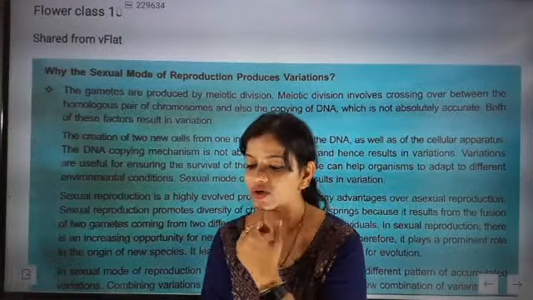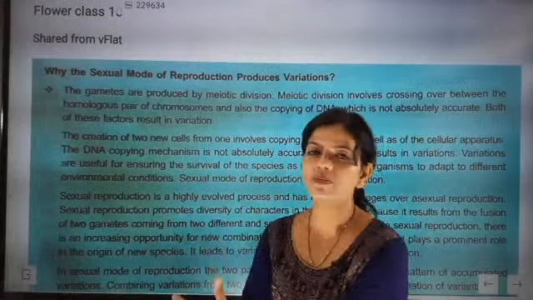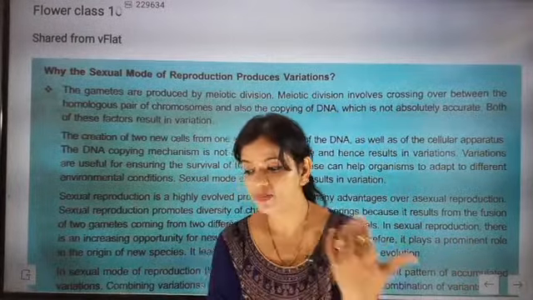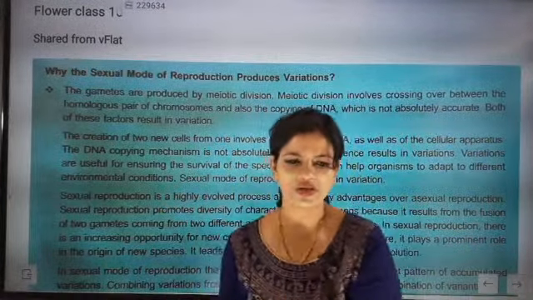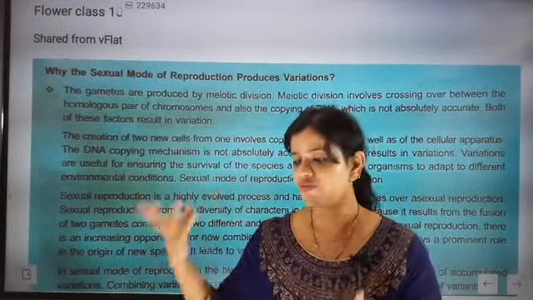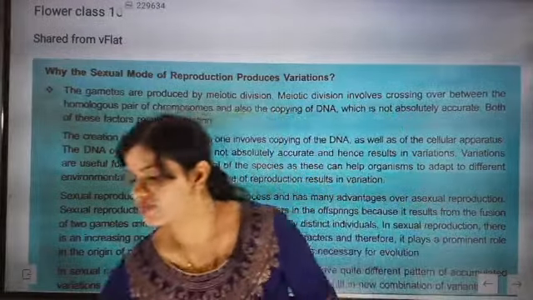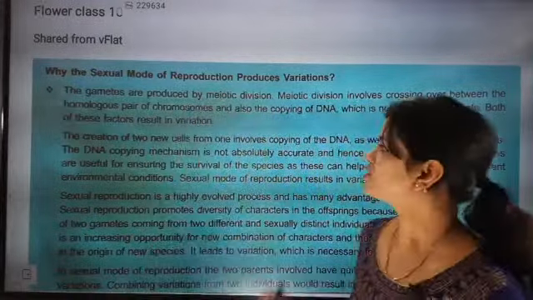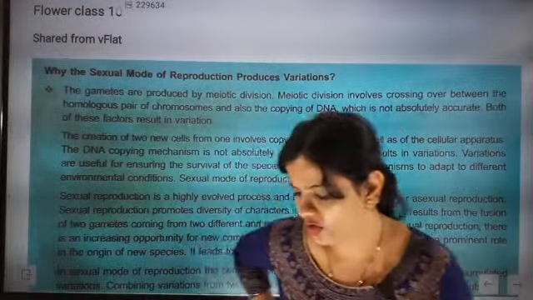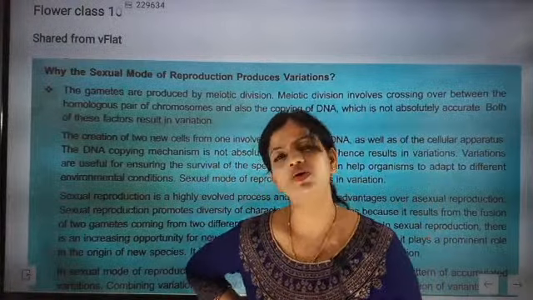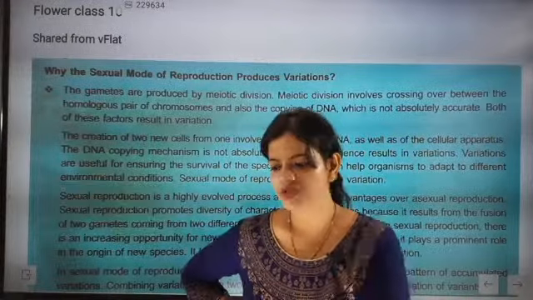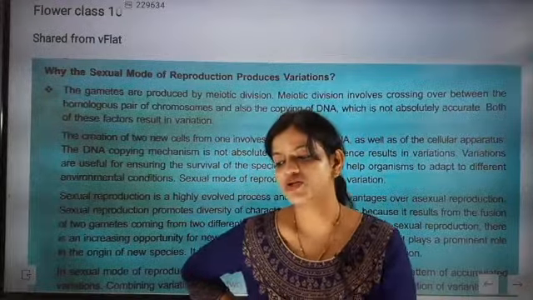God bless you. So now look here. Understand one thing, that when we are talking about sexual reproduction, we know that variation is a part of sexual reproduction. Another important point is that when sexual reproduction is discussed, we are saying that there are different types of choices there. So what are the different types of choices that we don't have in asexual reproduction? I have asked you one question in the last class also, and I'm asking you the same question in this class: how is there so much variation in sexual reproduction?